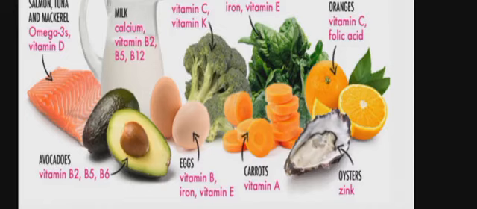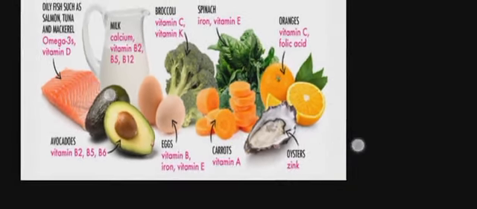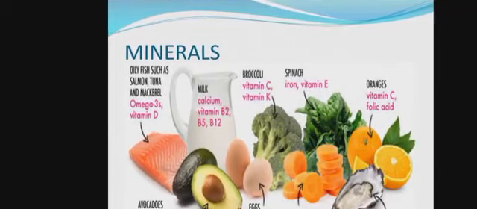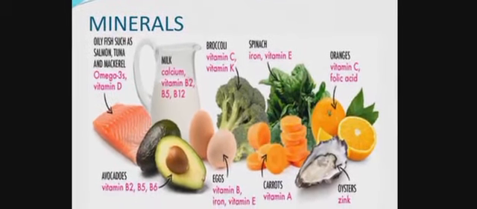So oysters are very important, or any type of food that we are taking for the deficiency of zinc, because it is deficient in the soil.